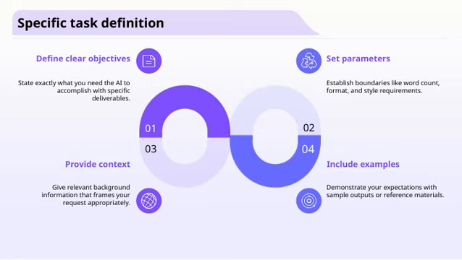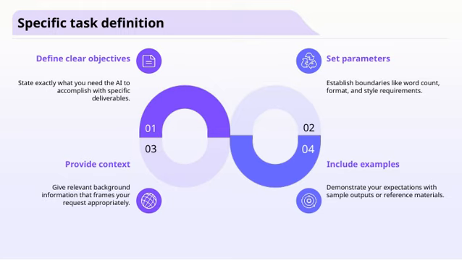When you're working with AI, it's really important to define your task clearly from the start. That means setting specific objectives, being precise about what you want the AI to achieve and what the expected deliverables are. This helps ensure we're all on the same page and that the AI produces useful results. Next, providing context is key. Think of it as giving the AI the background information it needs to understand your request fully. The more relevant details you share, the better the output will align with your needs.